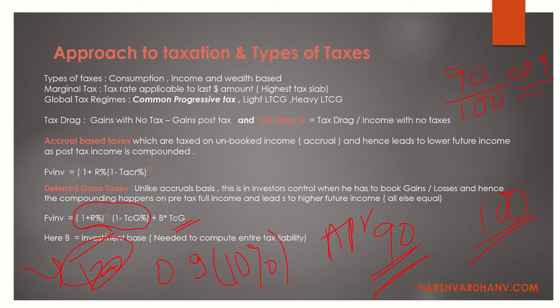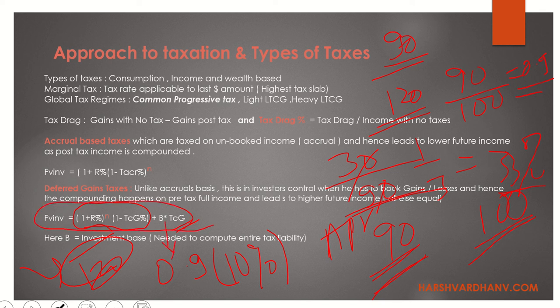it's quite intuitive, okay? Because there could be different ways to compute it. You can also take it as a very simple holding period return, say 90 as your investment, 120 is your selling point, 30 is the gain upon 90. That could be your gain, 30 upon 90, that is 1 by 3. So 33% is your income. You can be taxed on that. You can use this formula or you can use the formula given in the book.